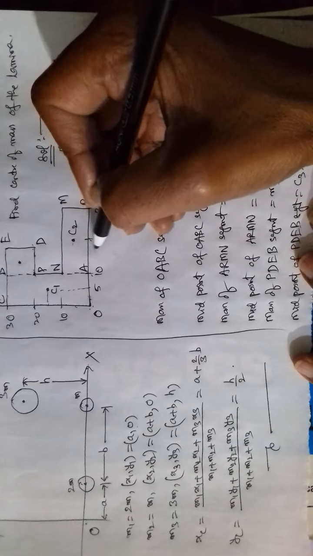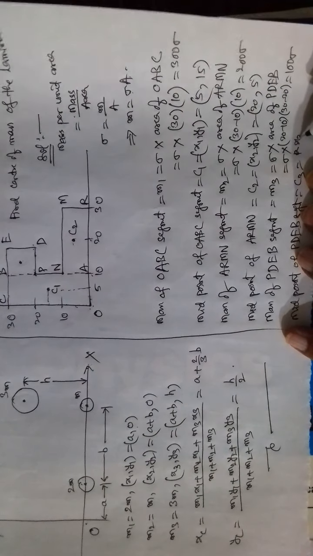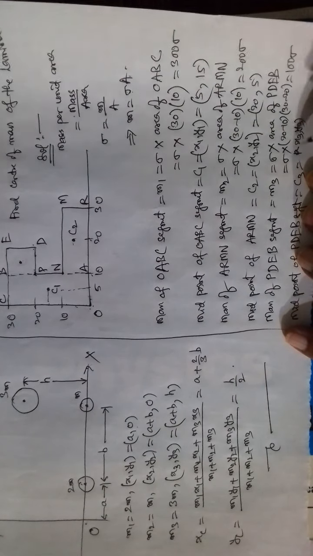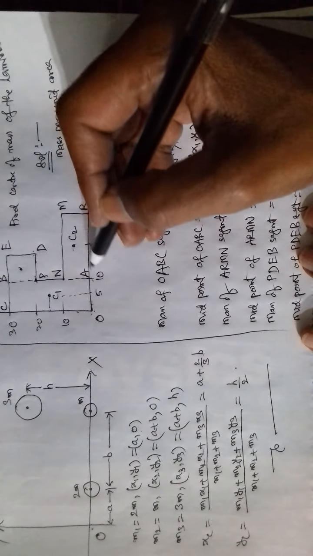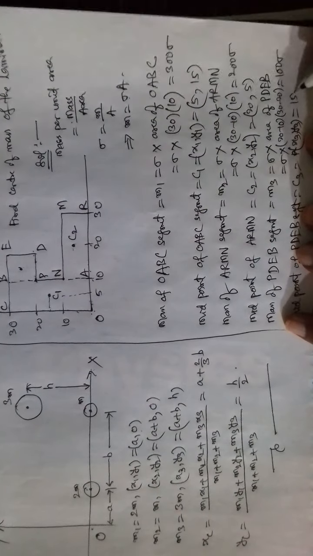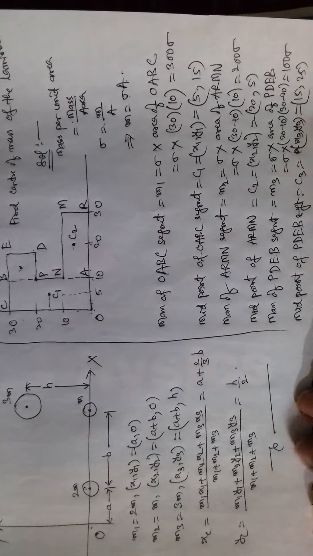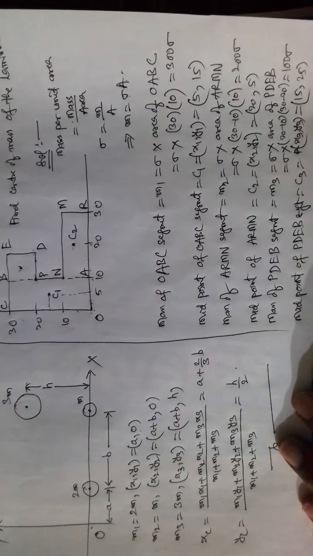So its x coordinate is 25, x3, y3. x3 is 25, y3 is 5. Hmm. So now the data is ready to calculate the center of mass.